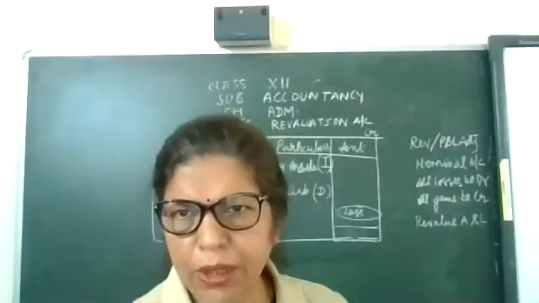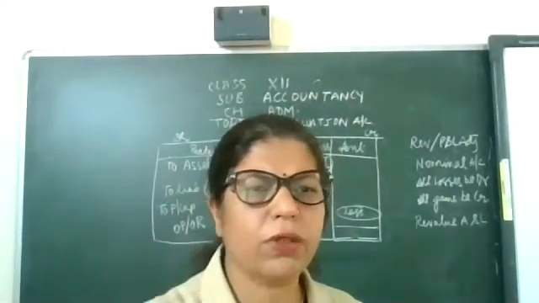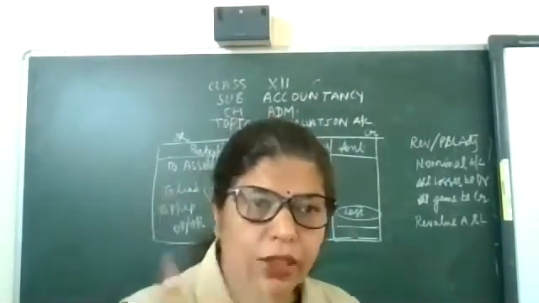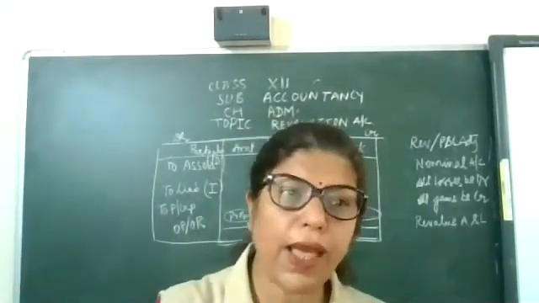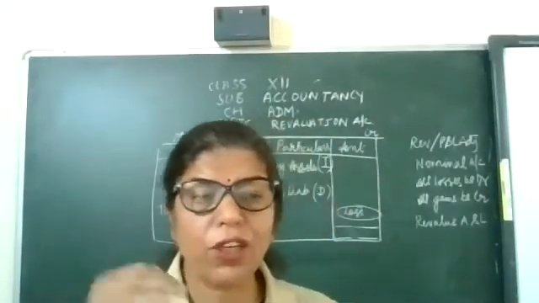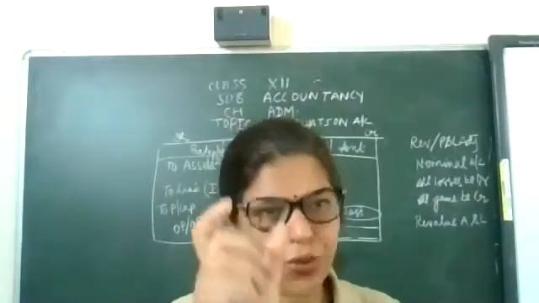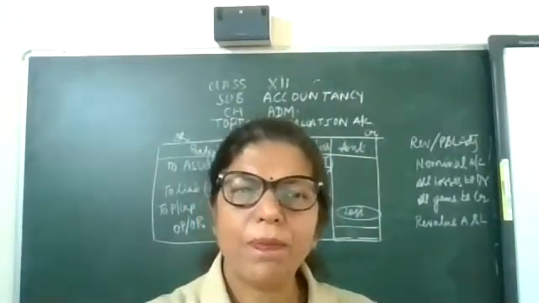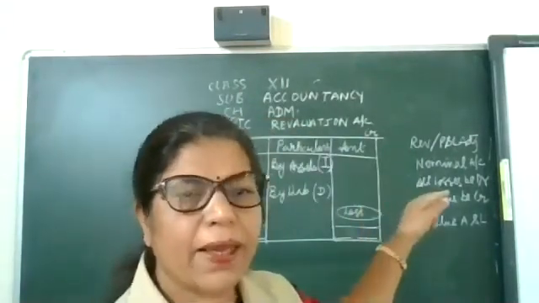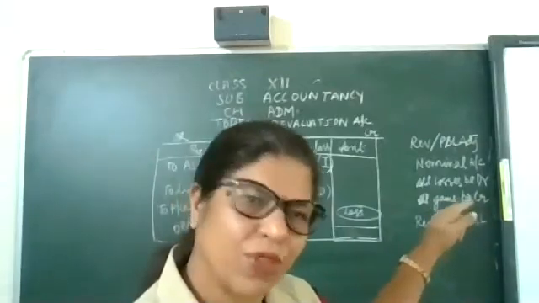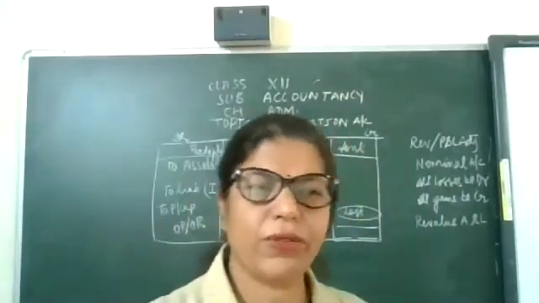I gave you one example now. The firm is thinking that the value of land is 1 crore, but the actual value of land at the time of revaluation is 1 crore 20 lakh. Here the value of land is appreciated. So what to do? Show this 20 lakh in revaluation account. Okay, so how to write it? Now pass the general entry: Land account debit to revaluation account.